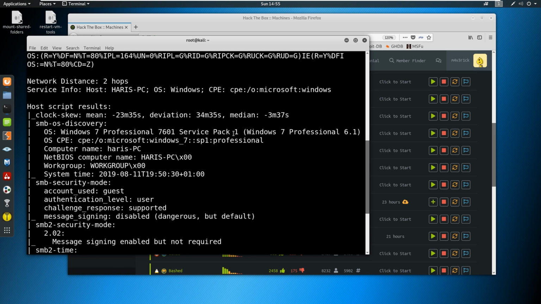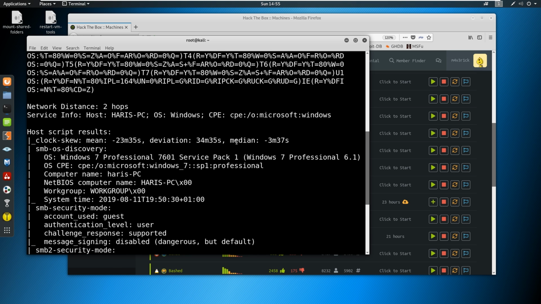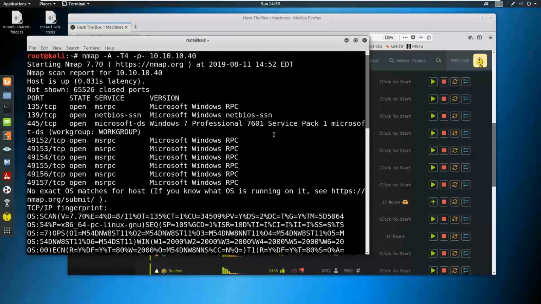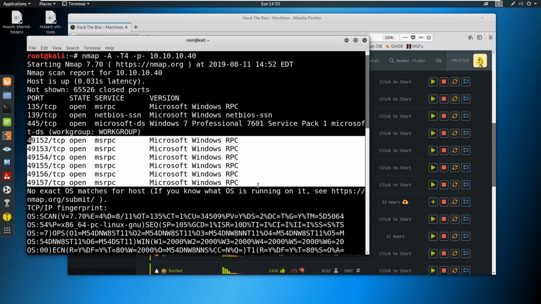Okay, so if we look at this here, you can see that we have our scan back. You'll start to notice things as you see them. But when I'm looking at a machine and I see SMB, right? We've got RPC, which is common to see with SMB, and you got a bunch of RPC ports down here. We're not going to worry about RPC today.